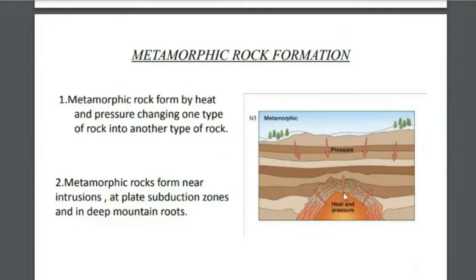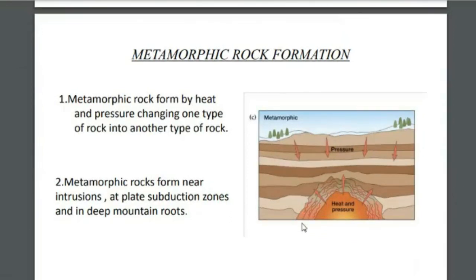Thermal gradient will be increasing towards the earth's interior. These are the reasons for formation of metamorphic rocks. Metamorphic rock is formed by heat and pressure changing one type of rock into another type of rock. Metamorphic rocks form near intrusions, at plate subduction zones, and in deep mountain roots.